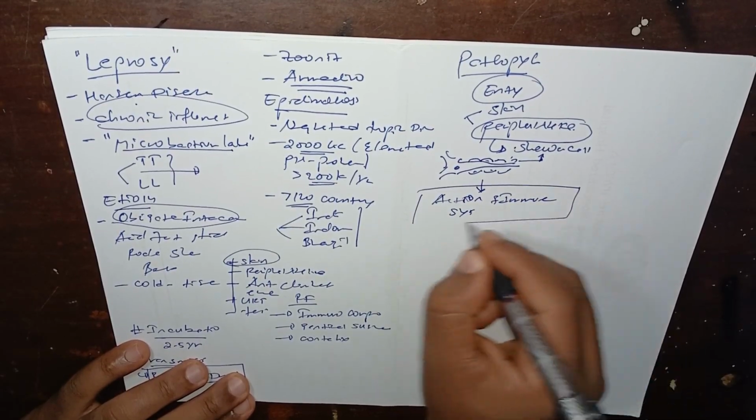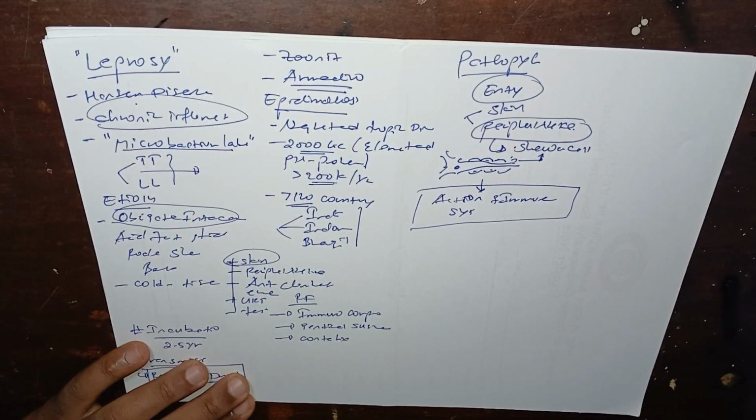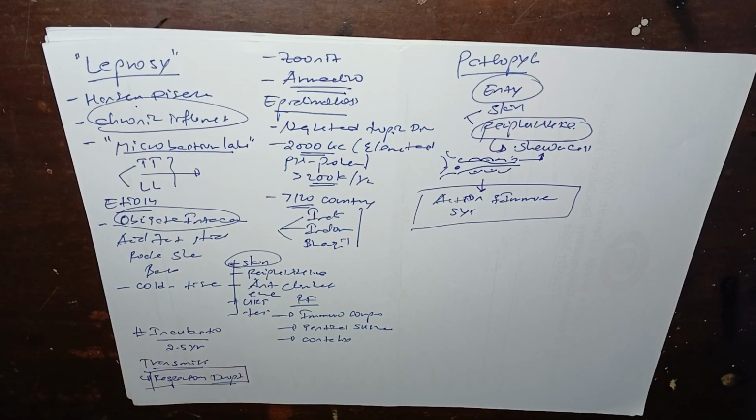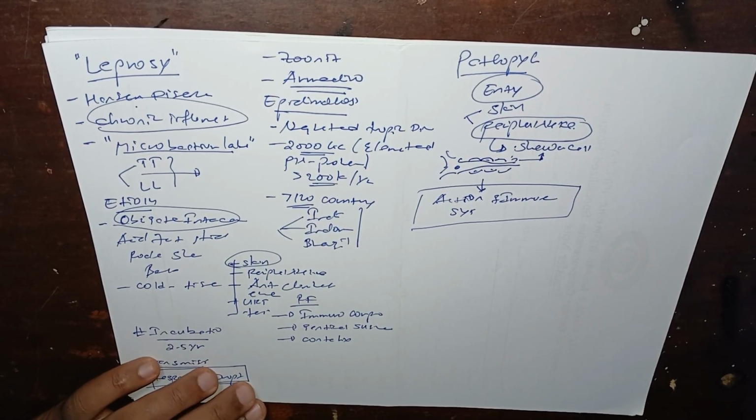Let's say the immune system is activated, but from person to person, our immune system strength is different. For example, a patient with HIV and a normal patient will have totally different immune activation.